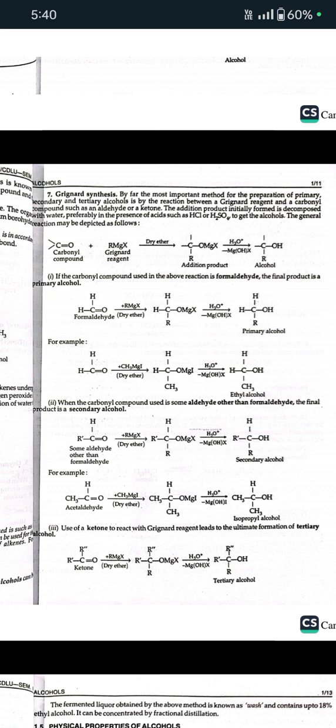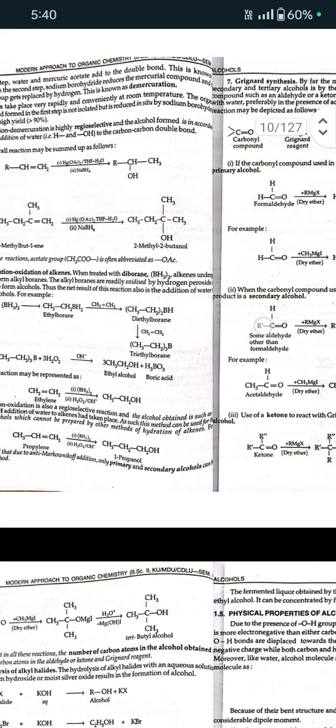First, if the carbonyl compound used in the above reaction is formaldehyde, the final product is a primary alcohol. If the carbonyl compound used is an aldehyde other than formaldehyde, then the final product is a secondary alcohol. Use of a ketone to react with the Grignard reagent leads to the ultimate formation of tertiary alcohols.